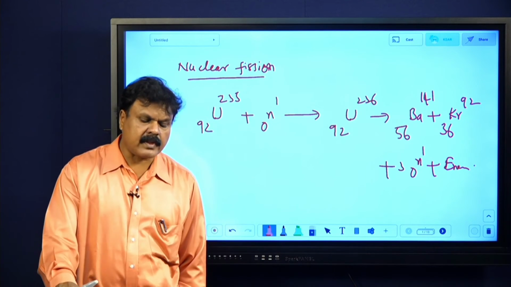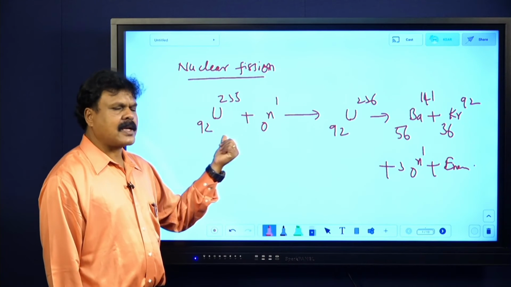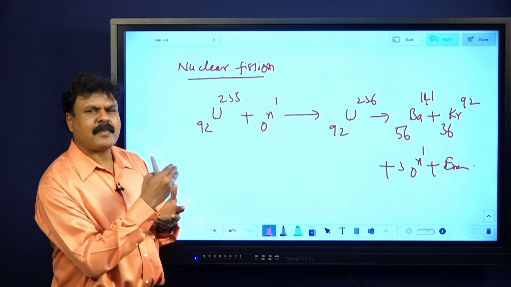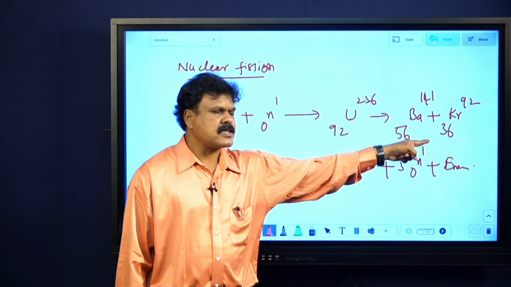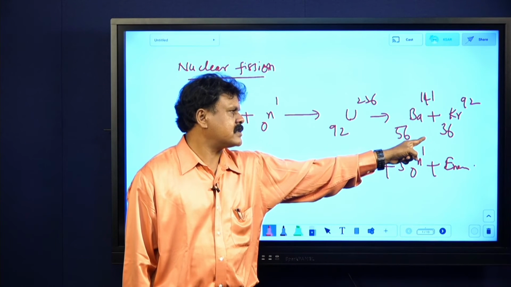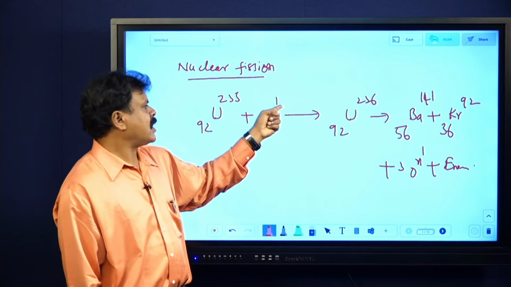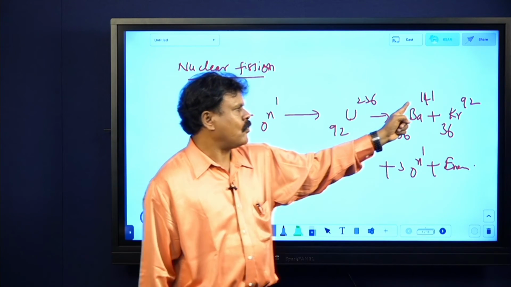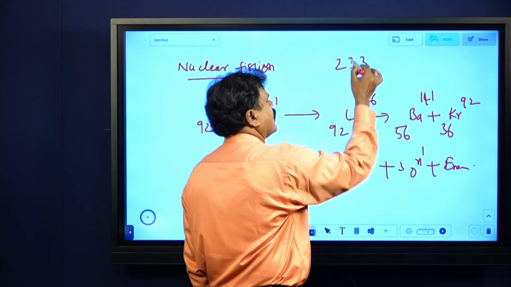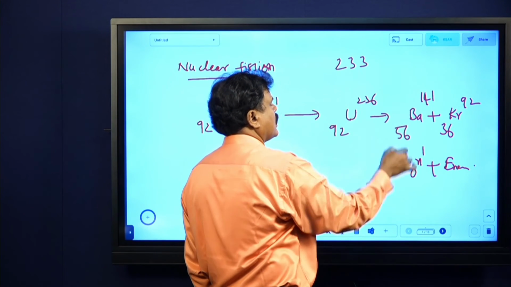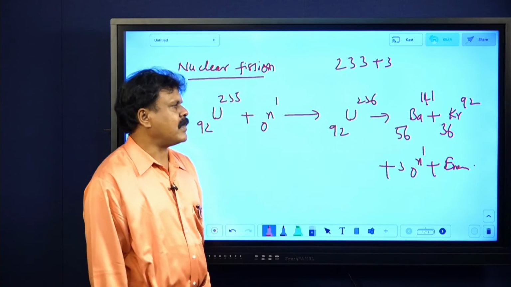That is barium 141, 36 krypton 92, and compare the atomic number and mass number. Balance the atomic number and mass number. 92 plus 0, 92. 56 plus 36, 92. Okay, here 235 plus 1, 236. 141 plus 92, 233. Where 3 more means 3 neutrons. 3 neutrons means 3 into 1, plus 3. It is balanced. Okay, that balancing.